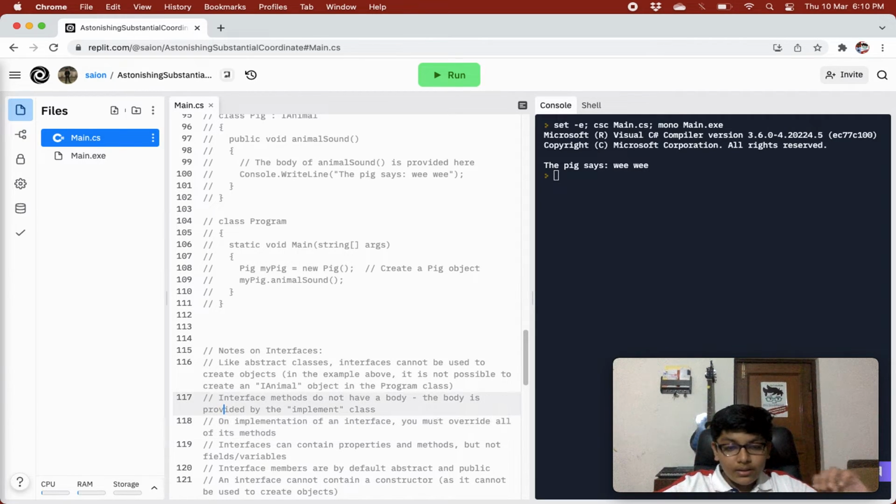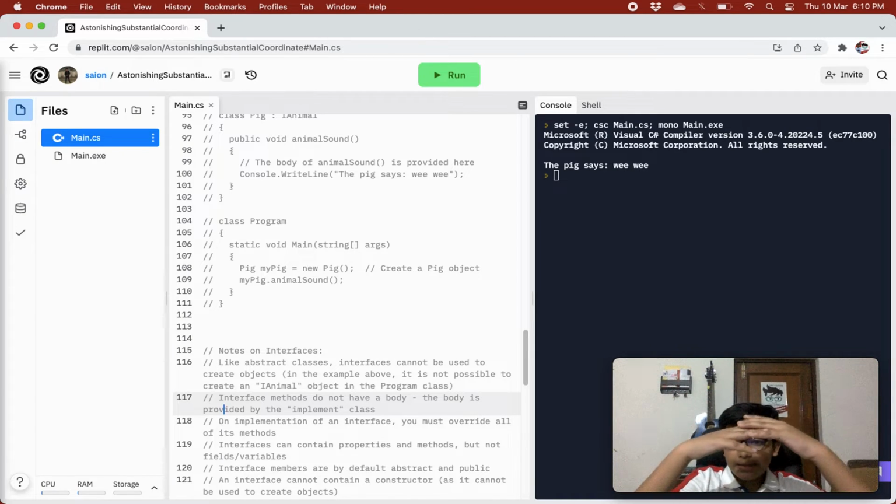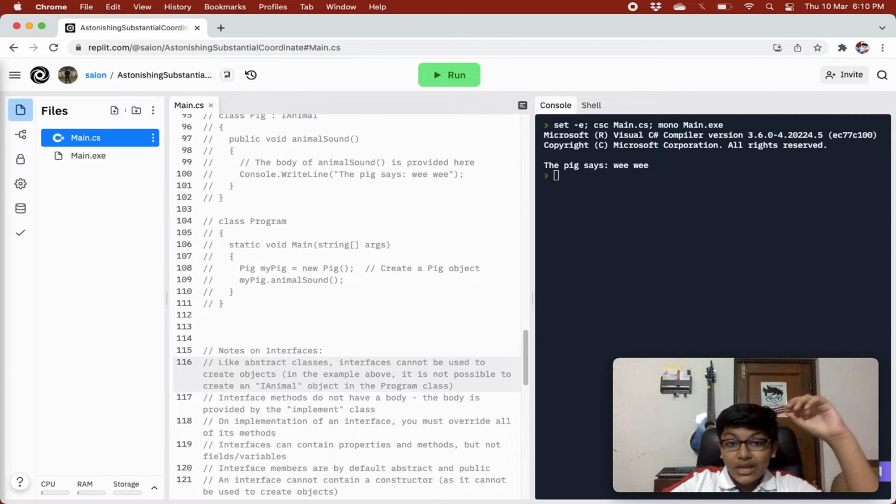One main advantage: you cannot inherit from multiple classes in C#, but with interfaces you can implement multiple interfaces. You can implement as many interfaces as you want, right? So that's a very great feature.